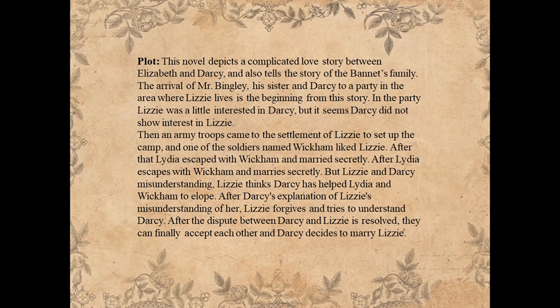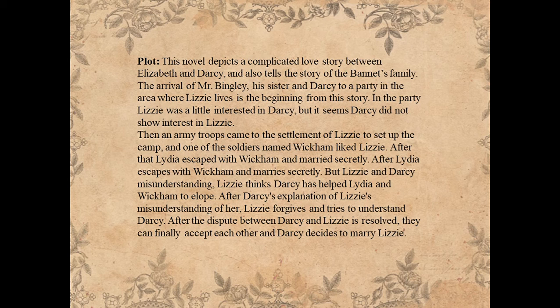And the next is the plot. The plot of this novel depicts a complicated love story between Elizabeth and Darcy, and also tells the story of Bennet's family. The arrival of Mr. Bingley, his sister, and Darcy at a party in the area where Lizzie lives is the beginning of this story.